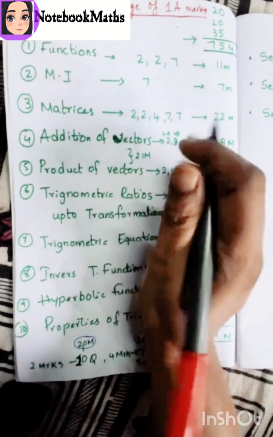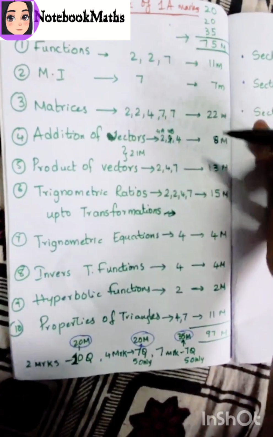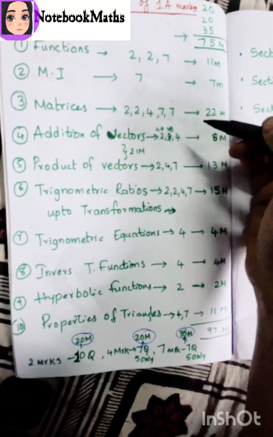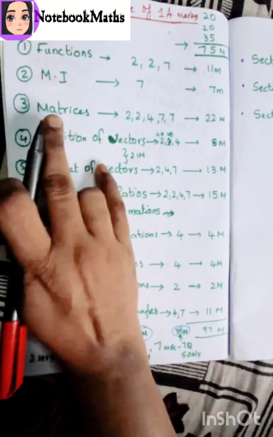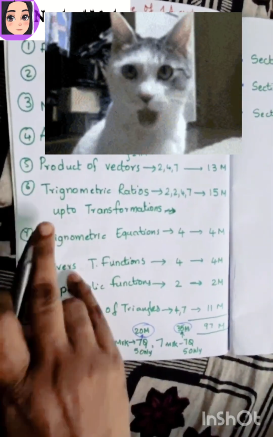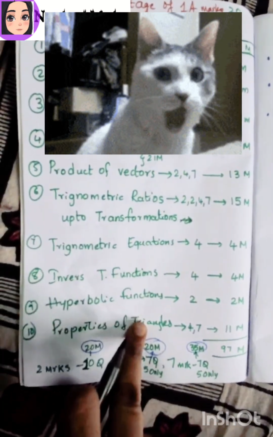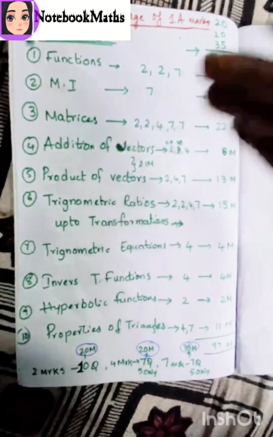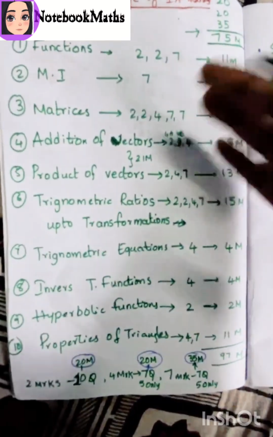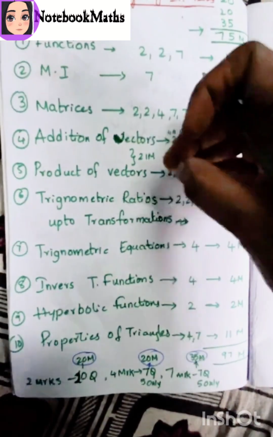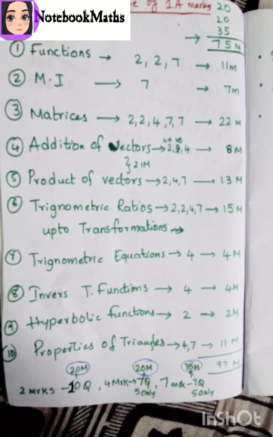So we have to be prepared well from these chapters. The highest marks scoring chapters, where the weightage of marks is coming from, are functions, matrices, vectors (2 chapters), trigonometric ratios and trigonometric equations, and properties of triangles. First prepare these hard chapters which have more marks. Okay, weightage of marks is more, so we have to prepare for the full scoring chapters.